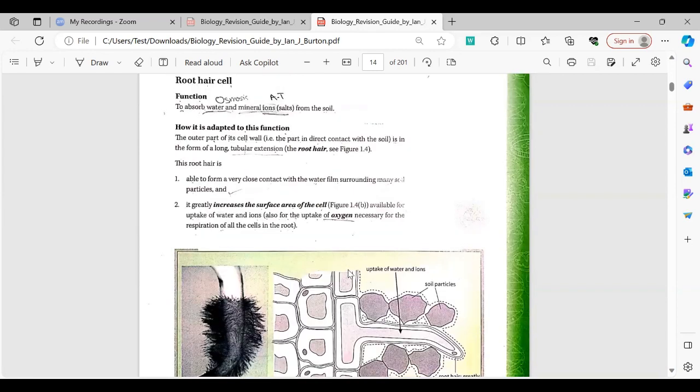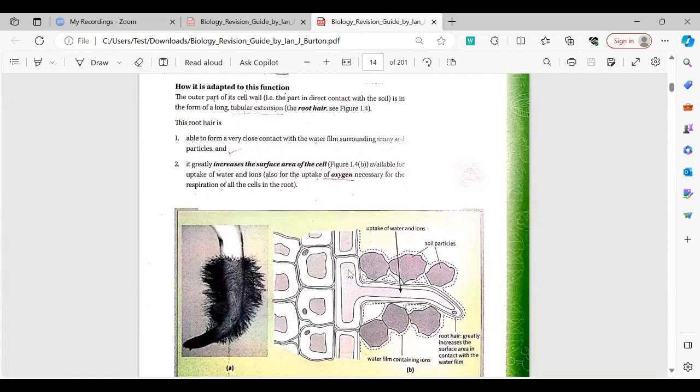Now, another interlinking concept is that to use this process of active transport, they require oxygen. I hope you know that the mitochondria are the region where ATP is produced in plant cells. So, in order to use ATP, they require oxygen.